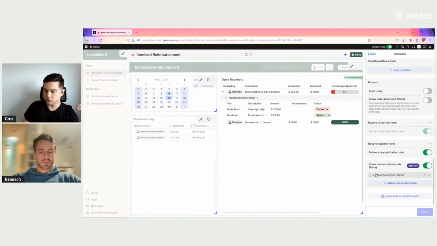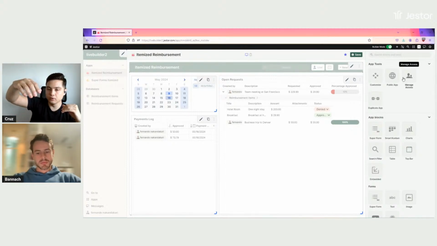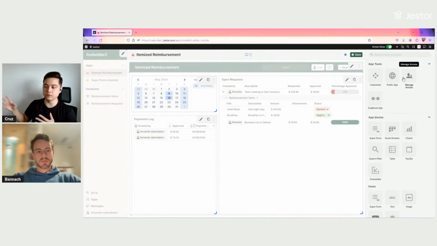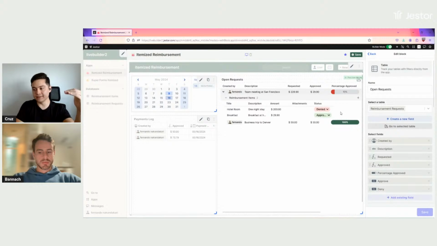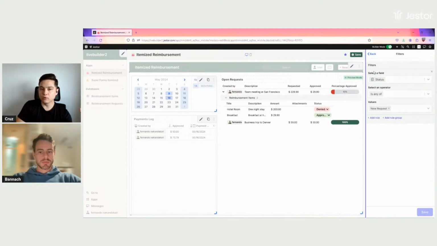So by using the show connected records part, I can show tables that are connected to that main table. And you could do this with many things, right? It doesn't have to be only one thing. In other live streams, we did project management, and you had tasks, but also you had expenses for that project. So you could apply that same logic to more than two tables, right? And also one thing, I'm only showing in this table, you can see that I have a filter, only requests that are in the status new request.